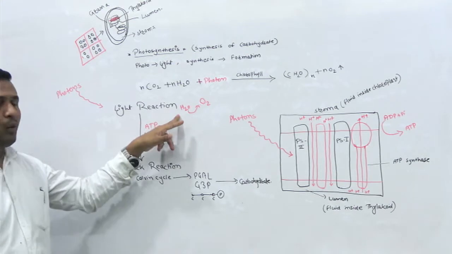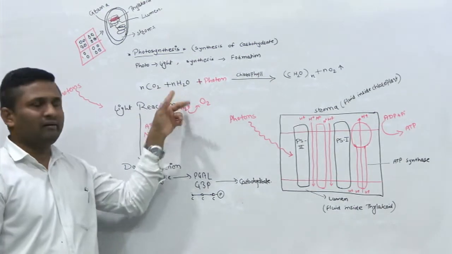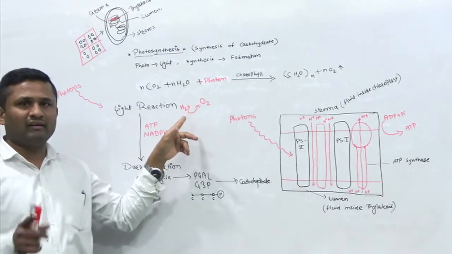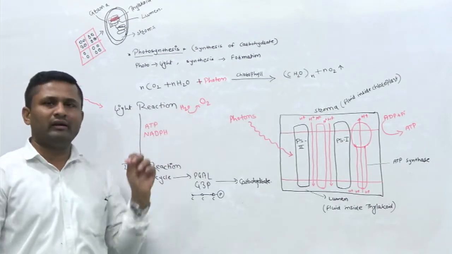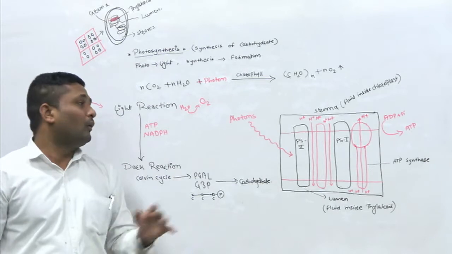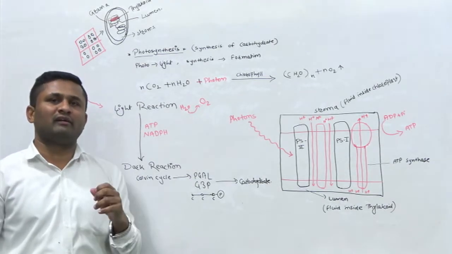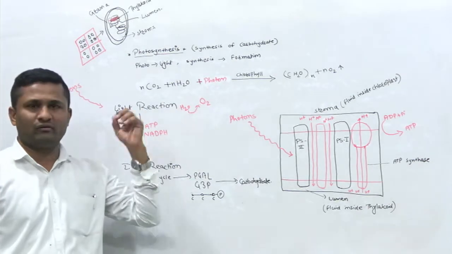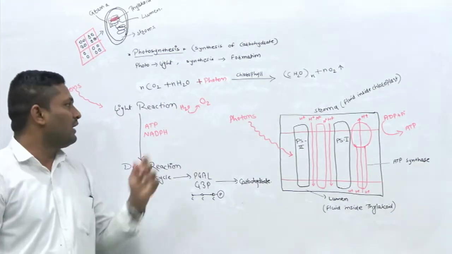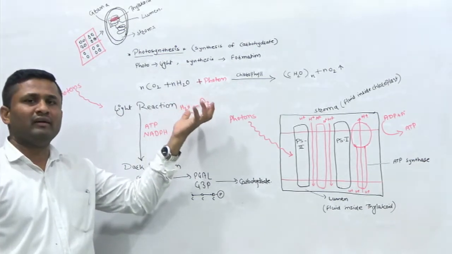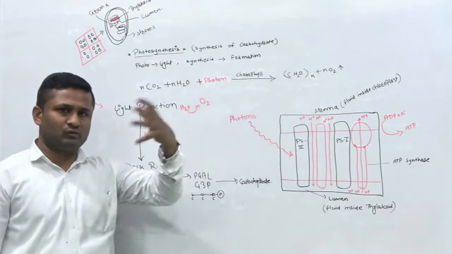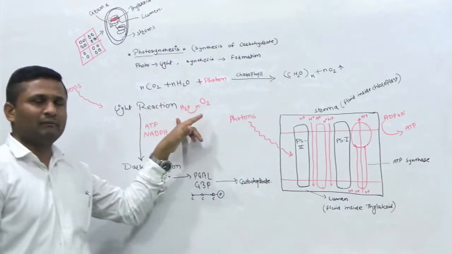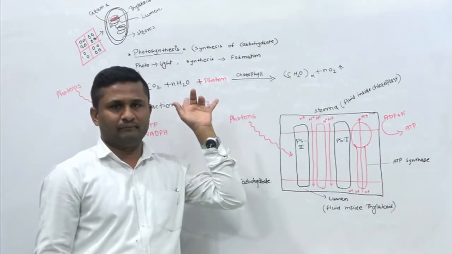Similarly, water is entering here. Look at this water. So water will get oxidized. Now this is the only place where oxidation of water takes place. It is very difficult to oxidize water, as oxygen is very electronegative, and that's why it is very hard to oxidize the water. But here oxidation of water takes place and oxygen gets released.